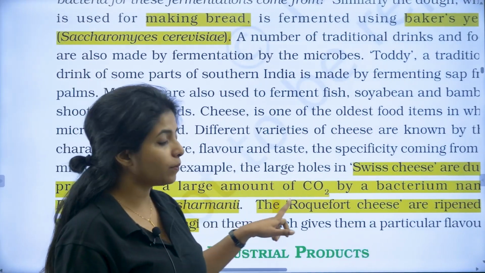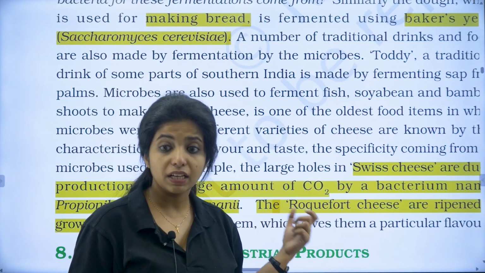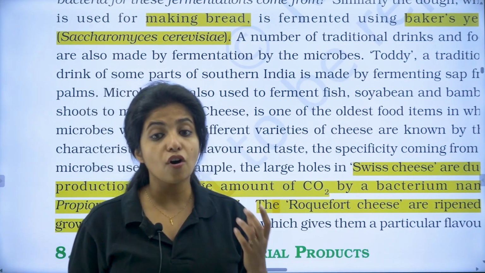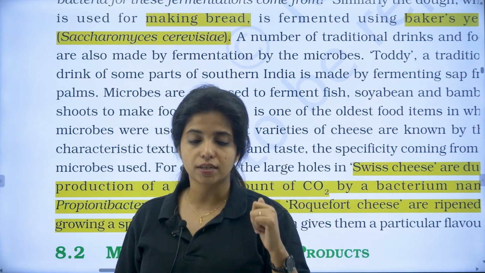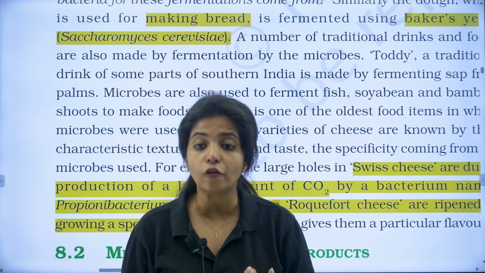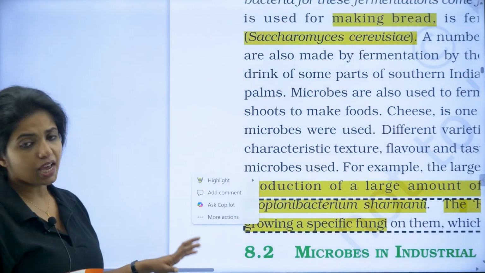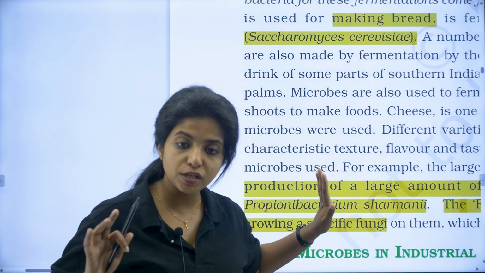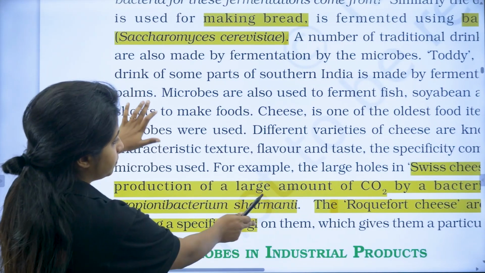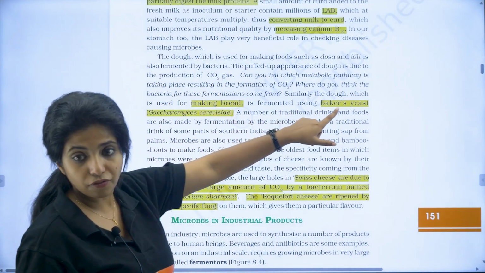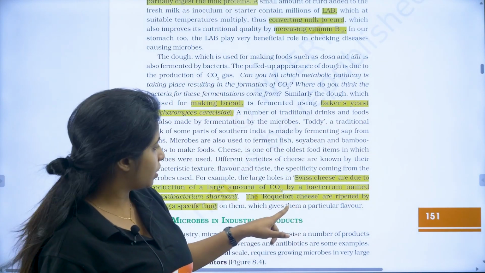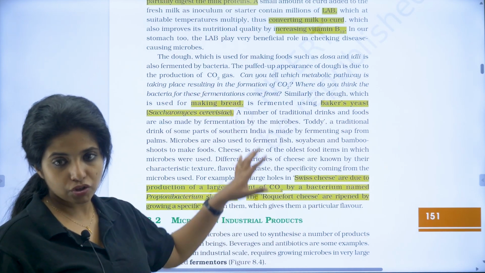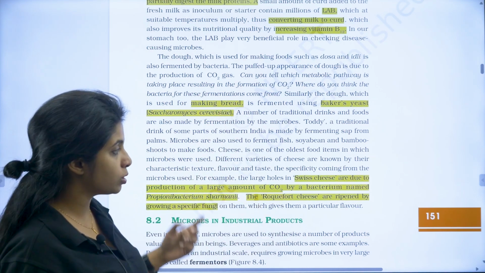Yeah. Then there's an example of Roquefort cheese. Here, the Roquefort cheese is ripened because of a fungus. This is again a question that is asked: who is responsible for the ripening of Roquefort cheese? It is a fungus. They have not mentioned which fungus, you just have to know it's a fungus. About yeast we spoke; yeast is a fungus, my dear children. Apart from that, we spoke about Roquefort cheese. It is ripened by another type of fungus. It's not yeast, it is some other type of fungus which is responsible for its ripening.